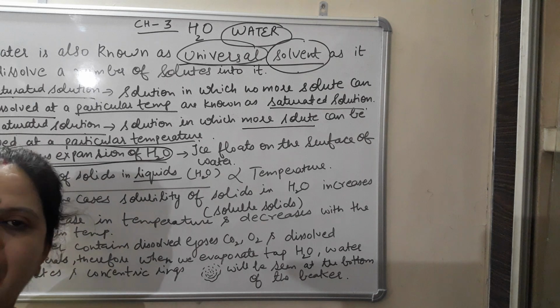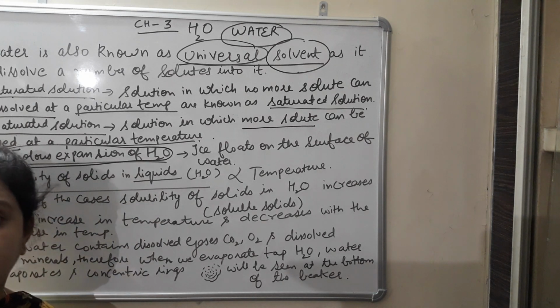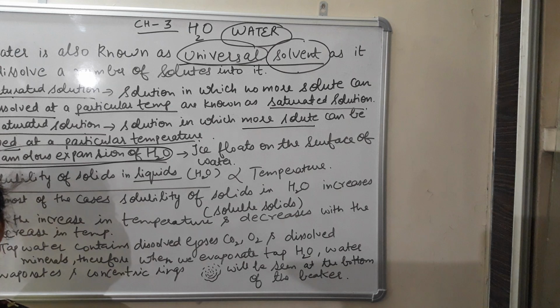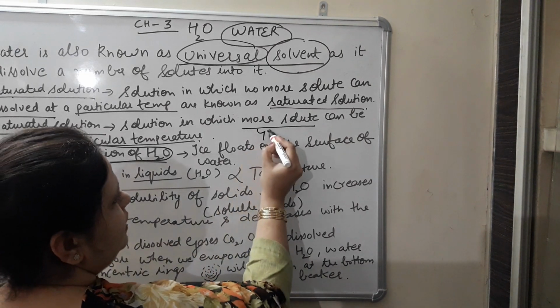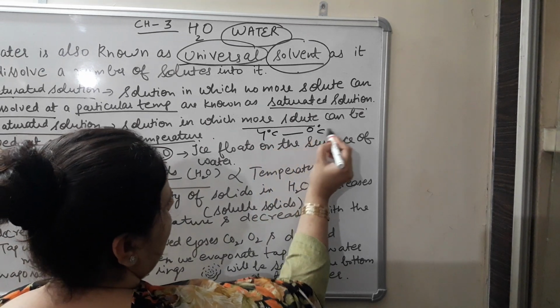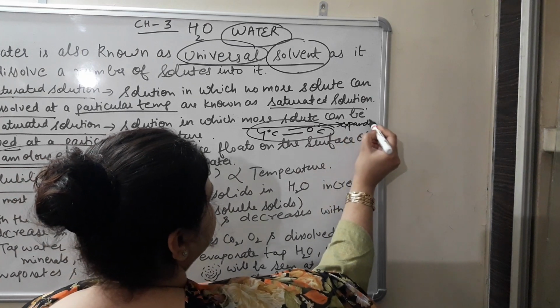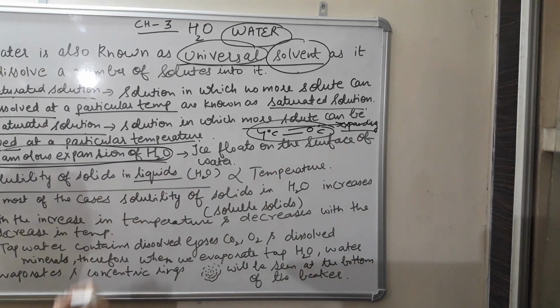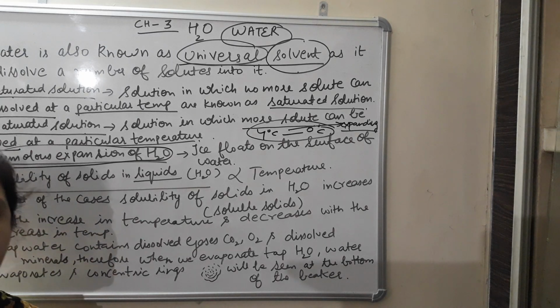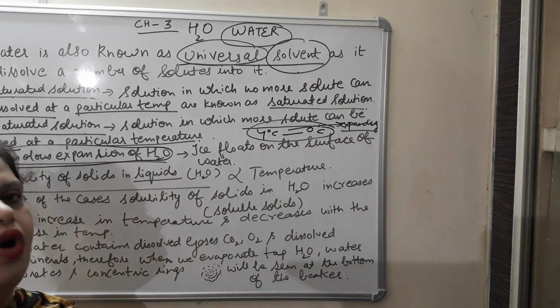So water also expands on heating and contracts on cooling, but it contracts only up to 4 degrees Celsius. Below 4 degrees Celsius, again it started expanding. And this feature, this anomalous, abnormal, unusual behavior of water, is known as anomalous expansion of water. And because of this, density of ice is lower than that of water, although that is in solid state. And because of this reason, ice floats on the surface of water.